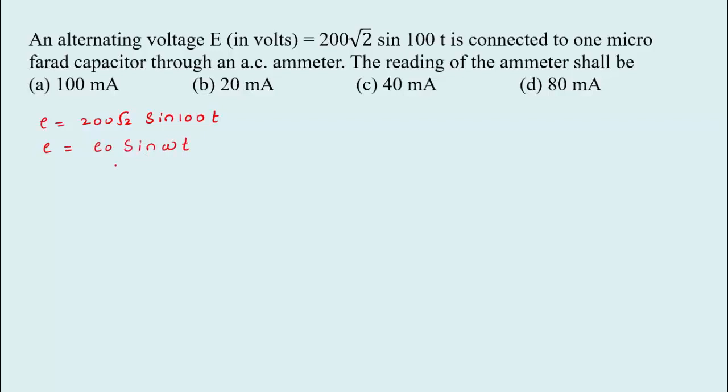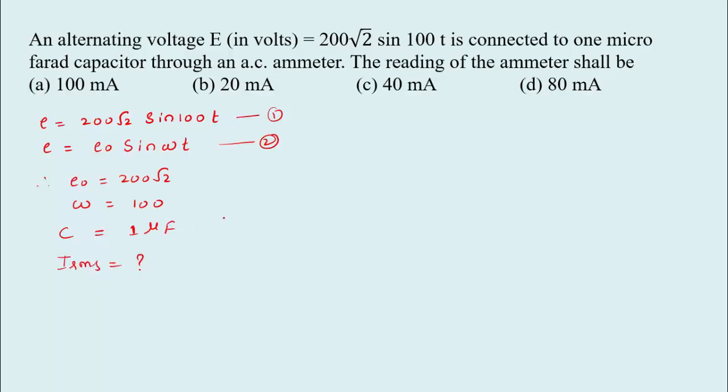Let us compare these two equations. We can get, therefore, E naught equal to 200 root 2, omega is 100. So from equations 1 and 2 we got the maximum EMF and angular velocity. Now the C value is already given, that is 1 microfarad. So we have to calculate IRMS, that is the reading of the ammeter.